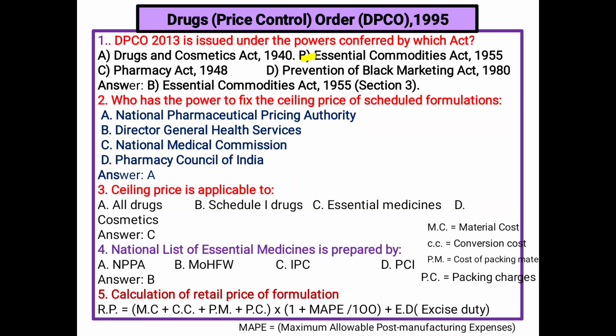Next, calculation of retail price of formulations. The formula is RP, retail price, equals MC plus CC plus PM plus PC, into bracket 1 plus MAPE divided by 100, plus ED. ED means excise duty. MC means material cost, CC means conversion cost, PM means cost of packaging material, and PC means packaging charges, and MAPE means maximum allowable post-manufacturing expenses. You have to remember this formula.